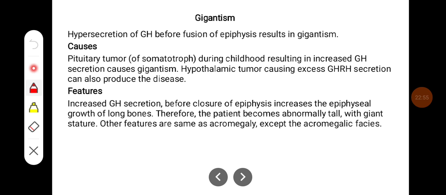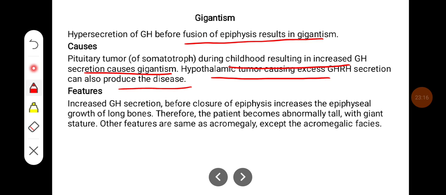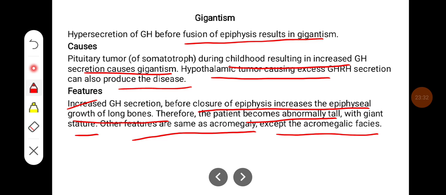Gigantism. Hypersecretion of growth hormone before fusion of epiphysis results in gigantism. The causes are a pituitary tumor during childhood resulting in increased growth hormone secretion. A hypothalamic tumor causing excess of GRH secretion can also produce the disease. Features are increased growth hormone secretion before the closure of epiphysis increases the epiphyseal growth of the long bones. Therefore, the patient becomes abnormally tall with giant stature. The other features are the same as acromegaly except for the acromegalic faces.